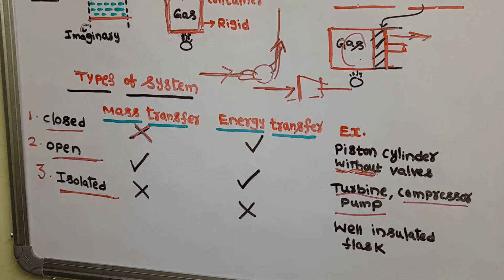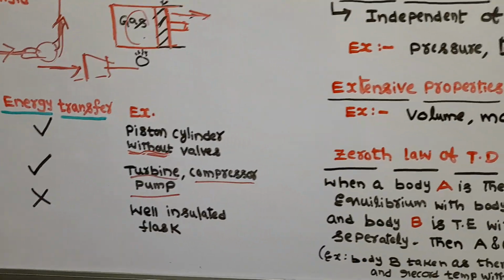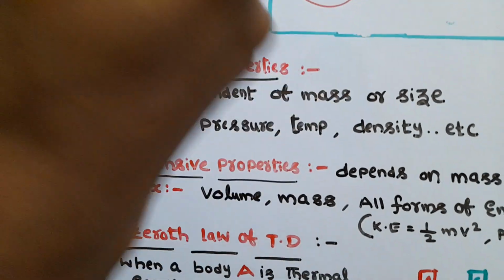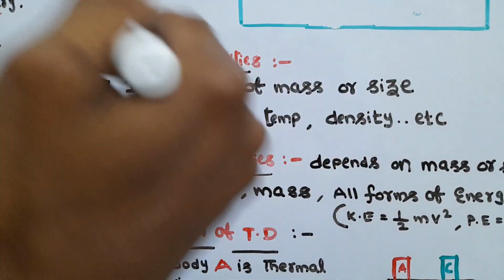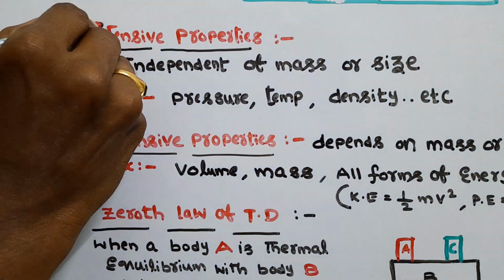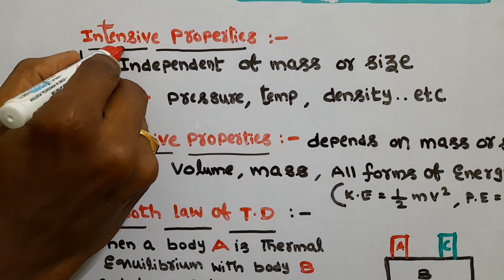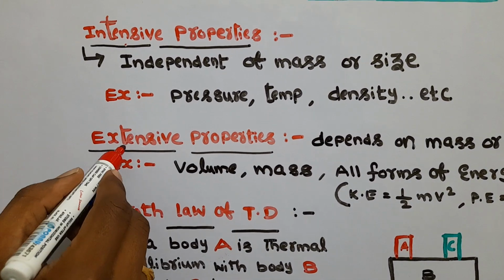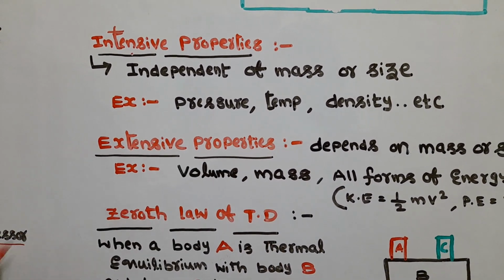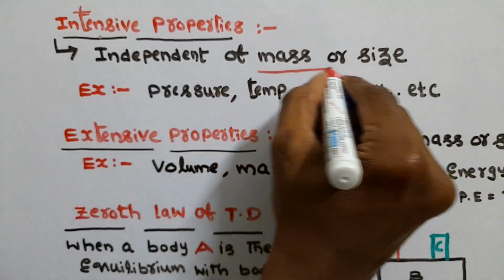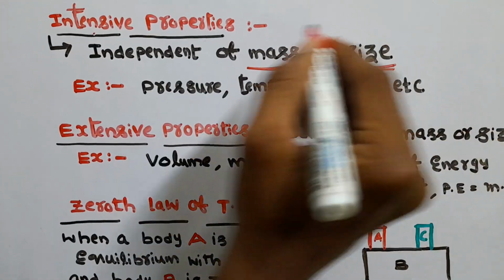Next, come to the properties. What are the properties? Pressure, volume, temperature, density, many things are there. In these, two types of properties are there. One is intensive properties, the second one is extensive properties. Intensive properties means independent of mass or size.